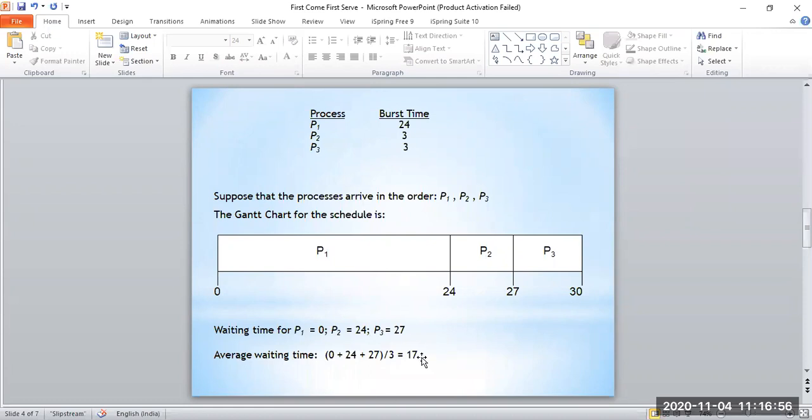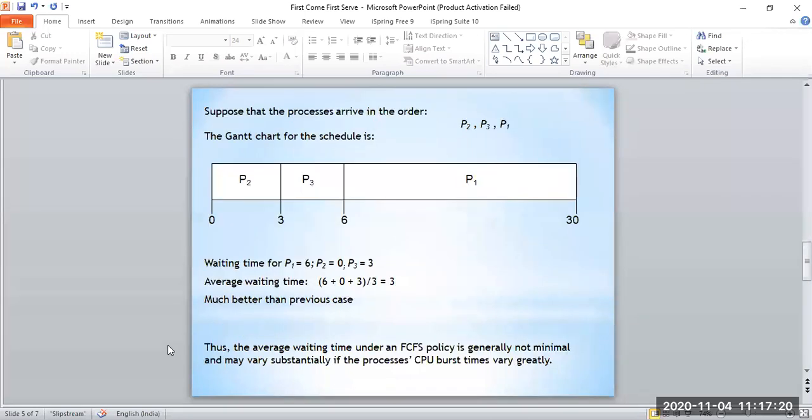Okay, just remember these figures. So you can understand by this that P3 will take more time to be executed, since it has to wait for the long process P1 and also P2, right? So this is what happens in the first come first serve methodology. All right, and let's consider a separate, different scenario here.